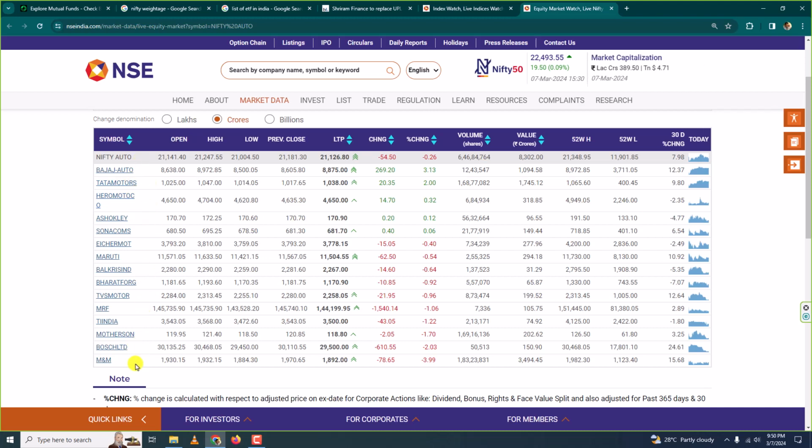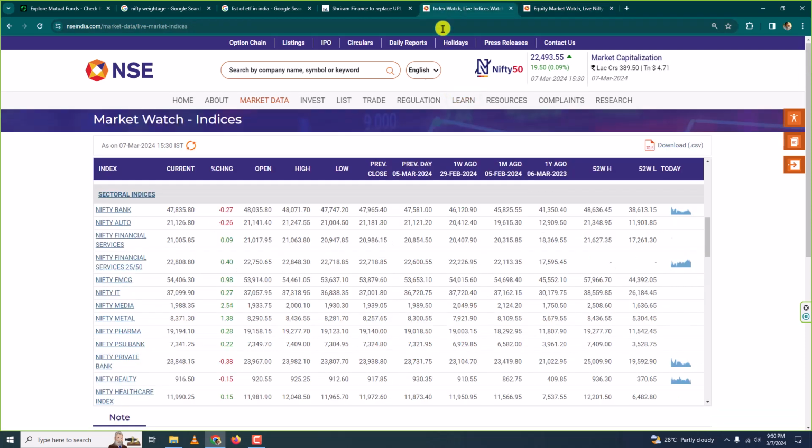These are the ones that satisfy the criteria to be selected to this index. Okay. Now, in future, if any of the company fails to satisfy the conditions of the index, then it would be removed and a new company would be put here.